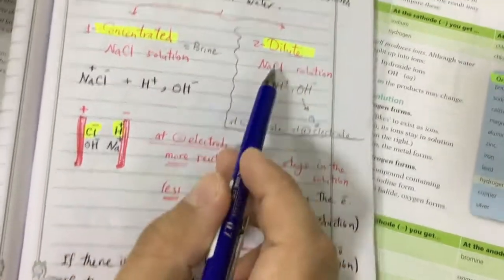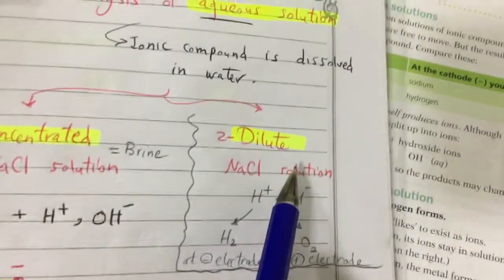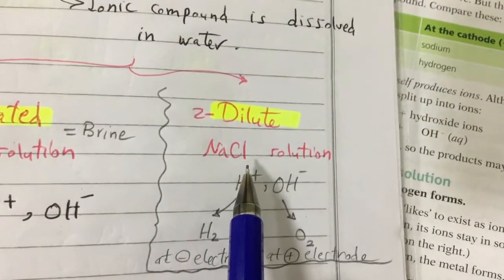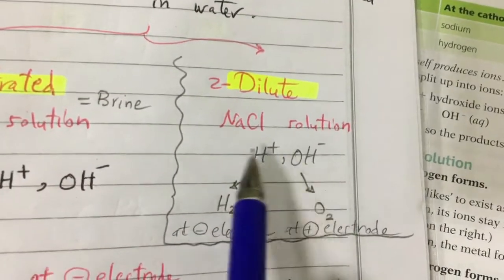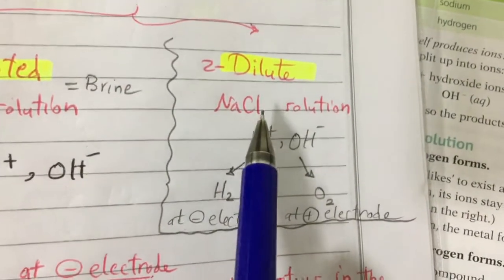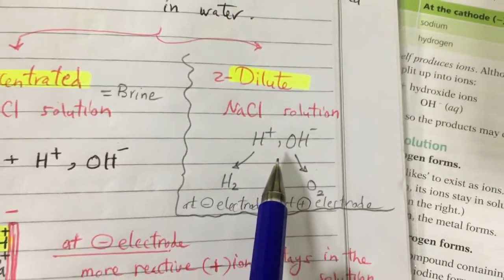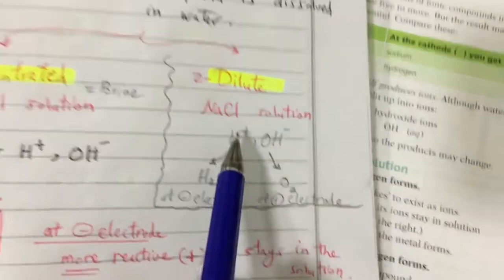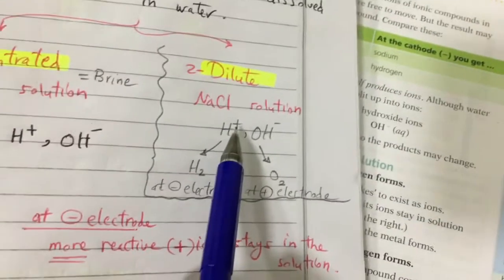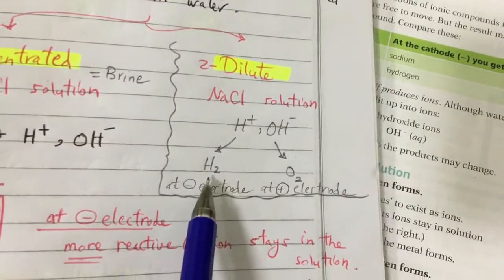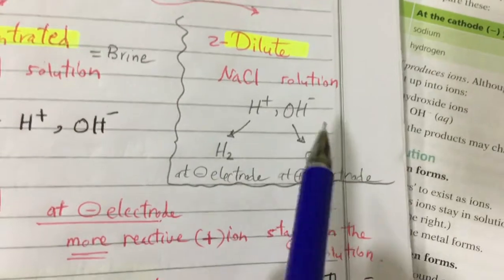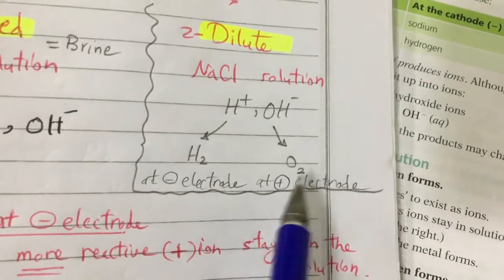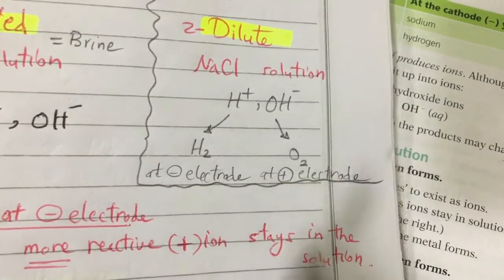But what about a dilute solution? If you use a dilute solution, you have too much water and few salt. So the salt will not be electrolyzed in this case. Only the water will be electrolyzed. So if you have a dilute solution, only the water will be electrolyzed and it will be broken down into hydrogen and oxygen. The water is H and OH. H positive will gain electrons and change to hydrogen gas, and the hydroxide will lose the electrons and change to oxygen gas. So this happens with the dilute.